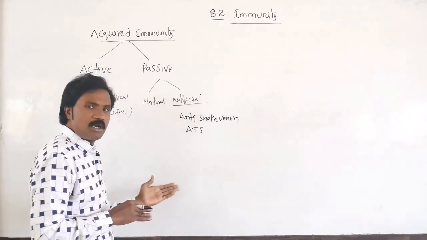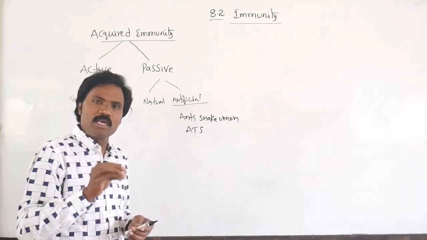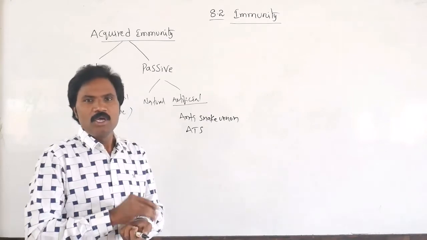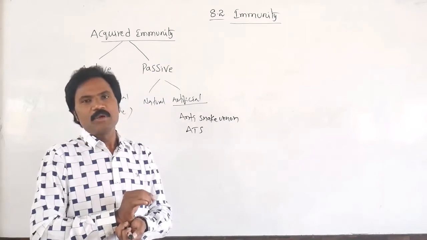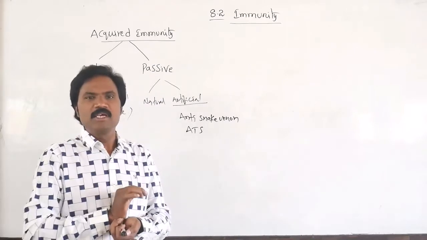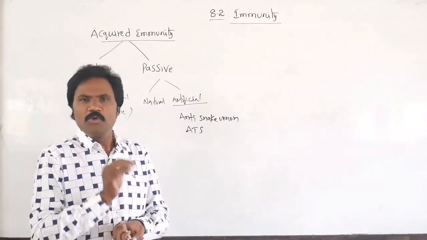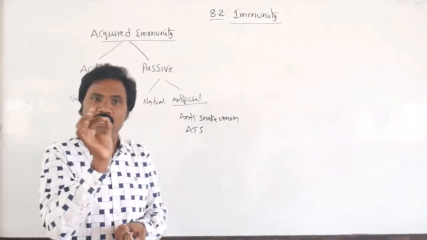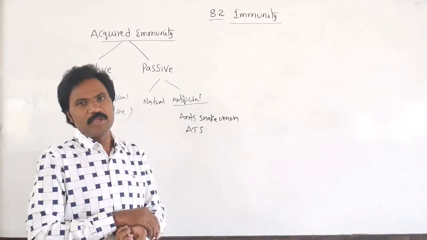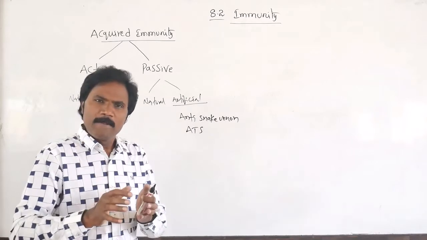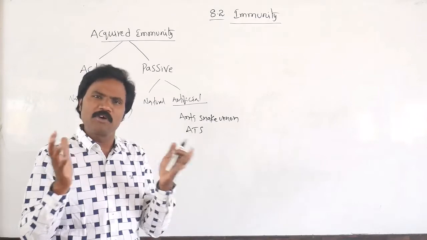What is the natural passive vaccine? It is most important. It is the golden yellowish colored milk present in the mother's breast immediately after a baby is born, released within 24 to 48 hours. We call that colostrum. Colostrum contains a bulk amount of immunoglobulin.